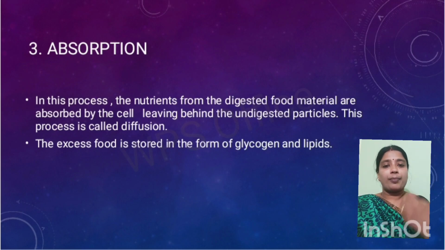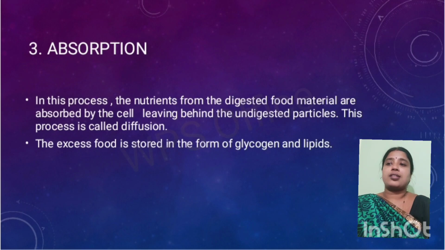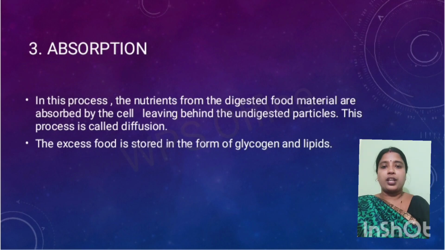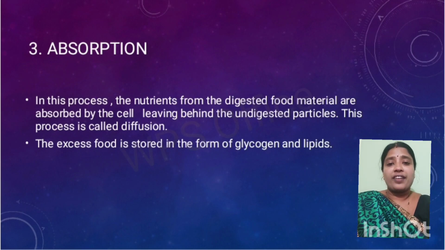This process of absorbing nutrients from the digested food is known as absorption, and it is also known as diffusion. The nutrients are absorbed and the undigested part is left behind. Whatever extra food is stored is stored in the form of glycogen and lipids in amoeba.